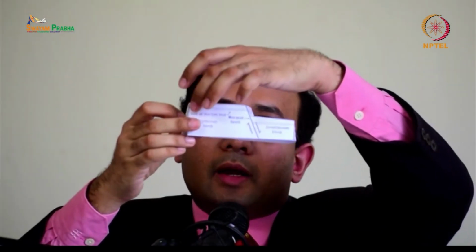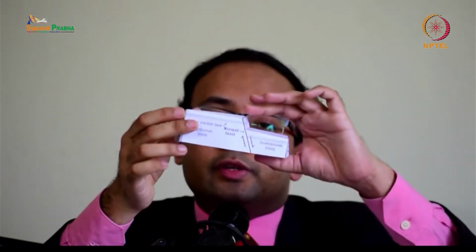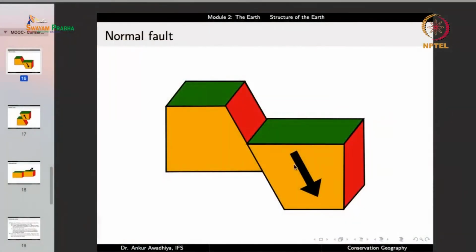Well, we again make use of the principles that we have seen in the case of stratigraphy in the last lecture. If there is a marker bed, so if you have a bed like this, then this bed should have continued like this. But you are observing that the bed continues till this point and then it starts from here. So at some point of time, you should have had a situation where both of these were together. This portion was up here, and because of the fault, it has gone down. By looking at these marker beds, we can infer that a fault happened, and what kind of fault it was. So this is the normal fault.